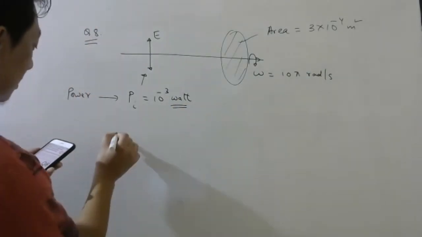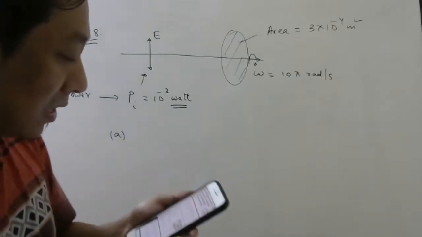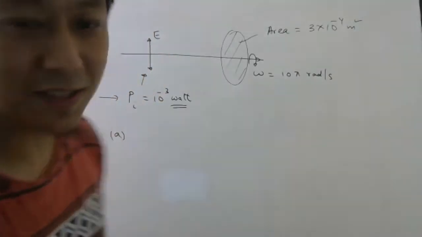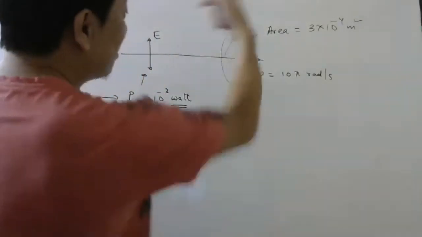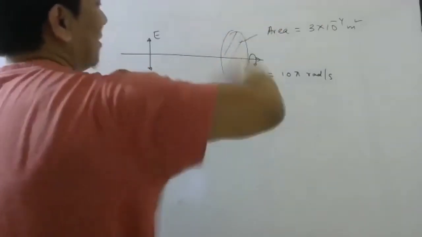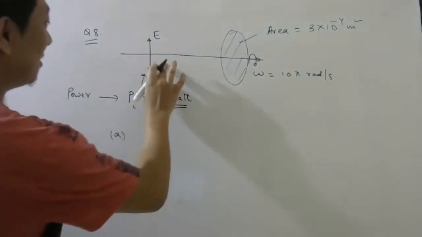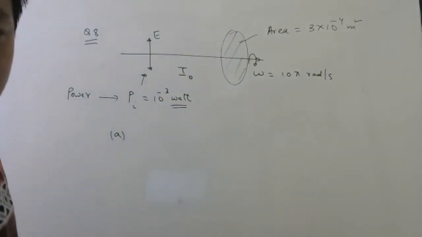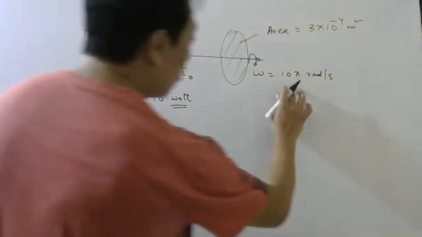The first question is, find the intensity of the emergent beam. Now look here, this continuously rotates. This has some intensity, assume I naught.